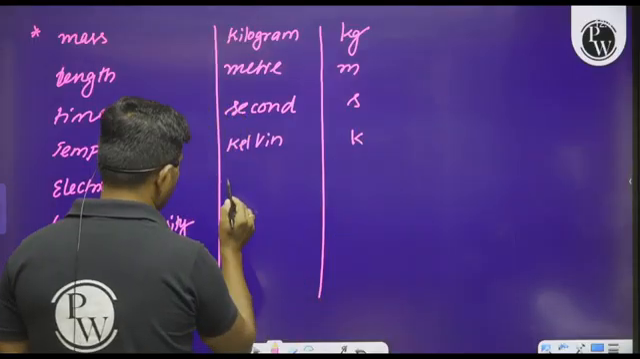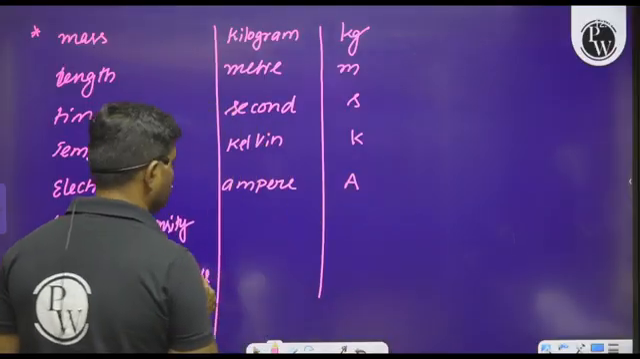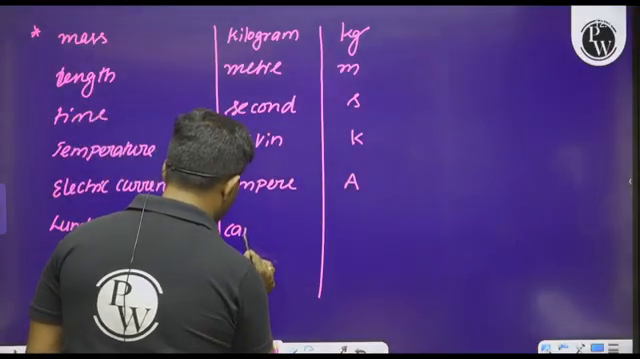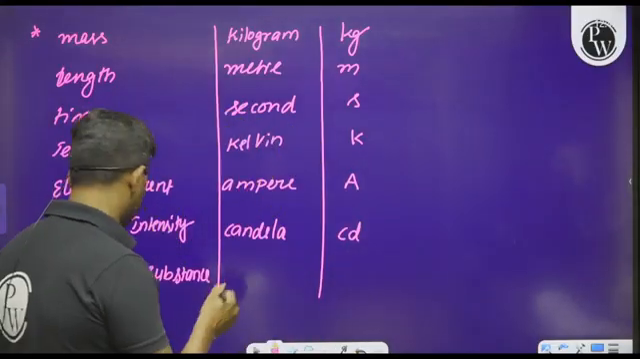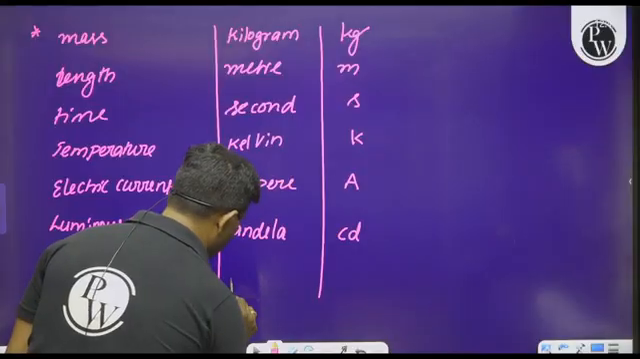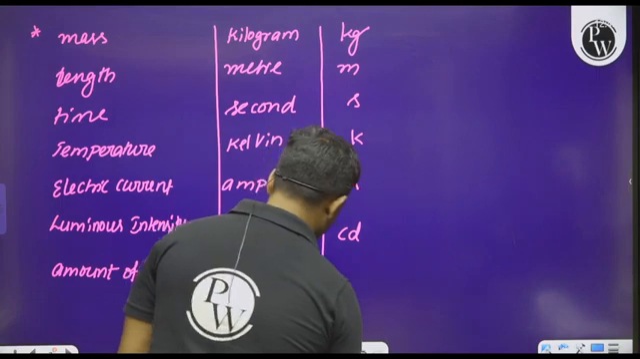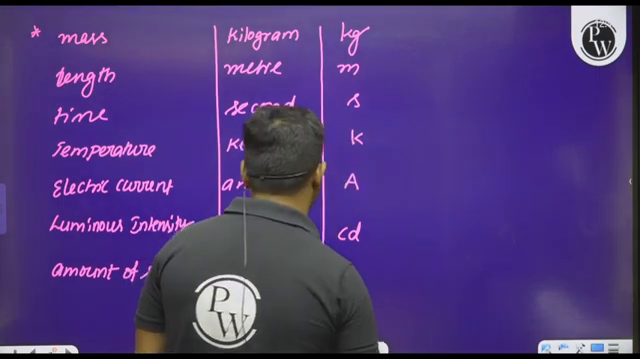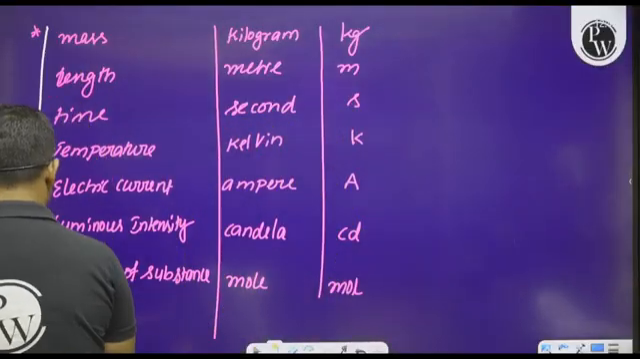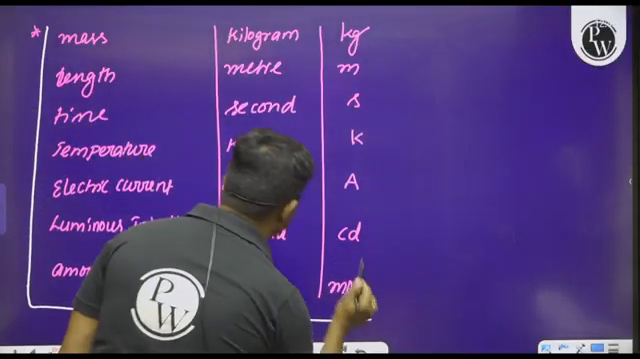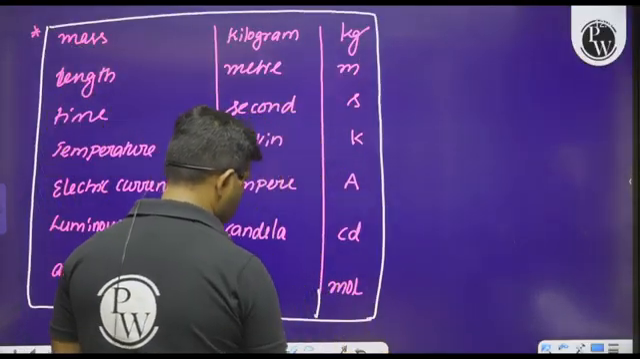Temperature is measured in Kelvin, capital letter K. Electric current is measured in ampere, denoted by symbol capital A. Luminous intensity is measured in the candela, denoted by symbol cd. An amount of substance is measured by the unit mole, we can say mol. Is it clear? I hope you understood these points here. These are the 7 fundamental quantities which are included in the SI system.